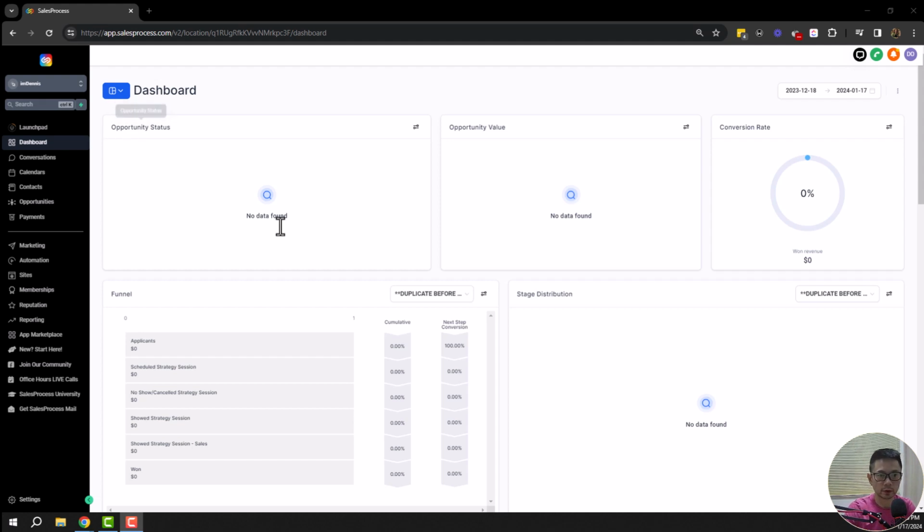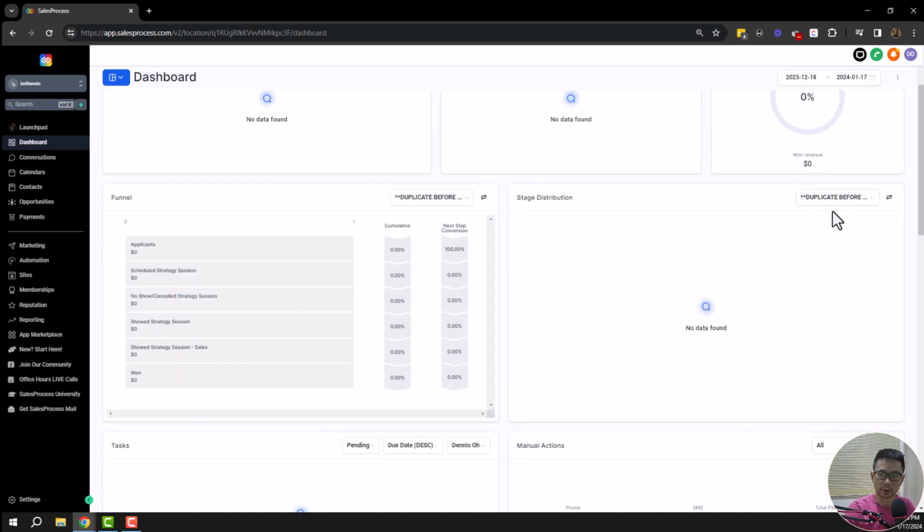But opportunity status will basically show you an overview of how many leads you have, how many are currently in your pipeline, and how many you won and how many you lost. Same thing with opportunity value, but this shows you the monetary value instead of numbers of people, and conversion rate will show you an overview of your closing rate in percentage.